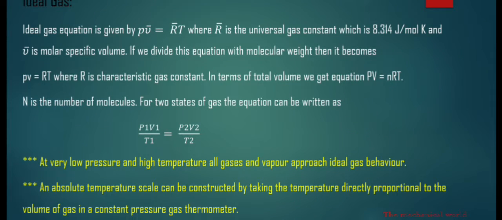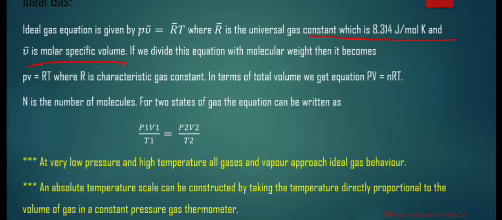Ideal gas. What is an ideal gas? The ideal gas equation is given by P V bar equals R bar T, where R bar is the universal gas constant, which is 8.314 joule per mole Kelvin, and V bar is the molar specific volume.